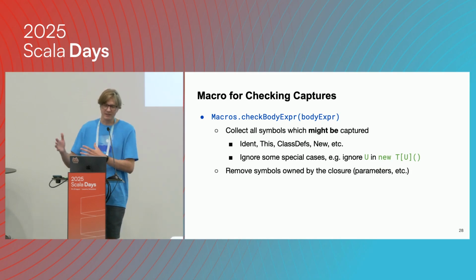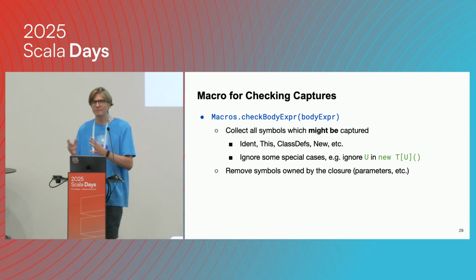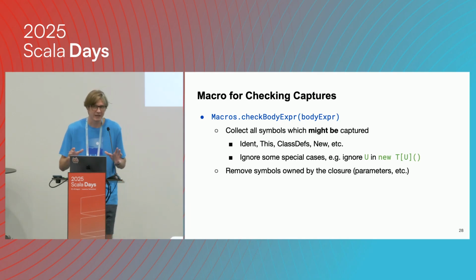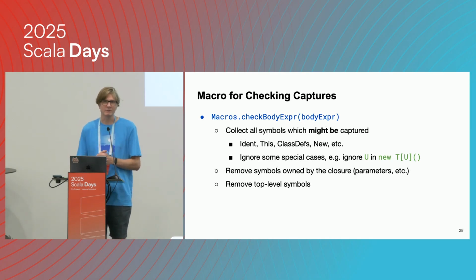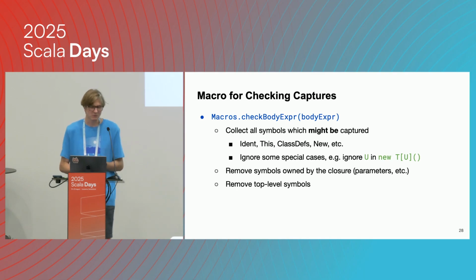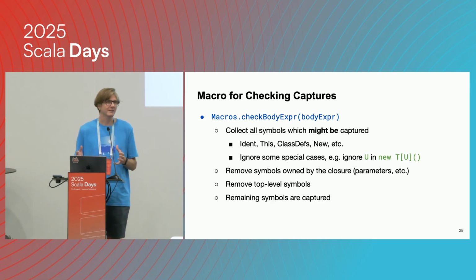And then in the next phase, we would remove all the symbols which are owned by the closure itself. So we remove all the local definitions, all the parameters, and so on, because these are not captured. And then in the last phase, we just remove all the top-level symbols from this big list of symbols. And this would give us all the symbols which we need to consider as captured.